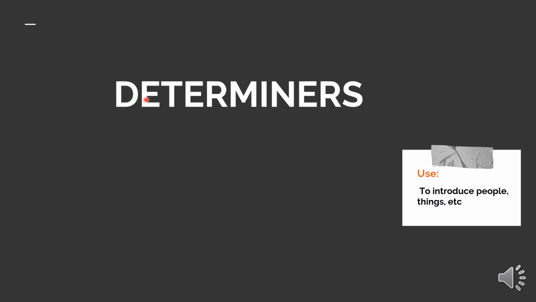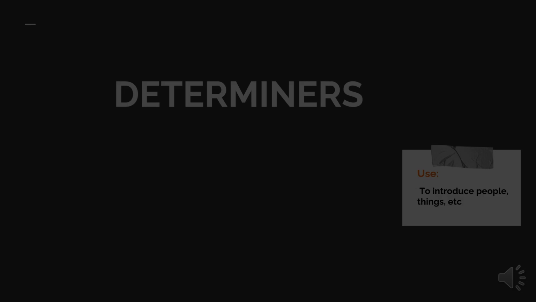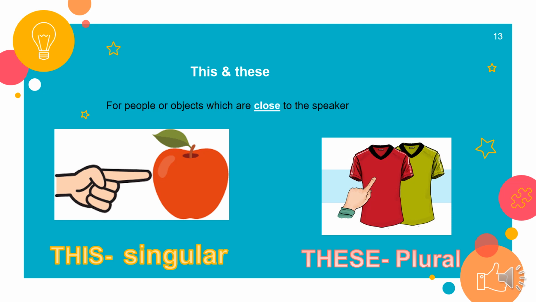Finally, we have determiners. We use determiners to introduce people, things, etc. First, we have this and these. We use this and these for people or objects which are close to the speaker. What is the speaker?